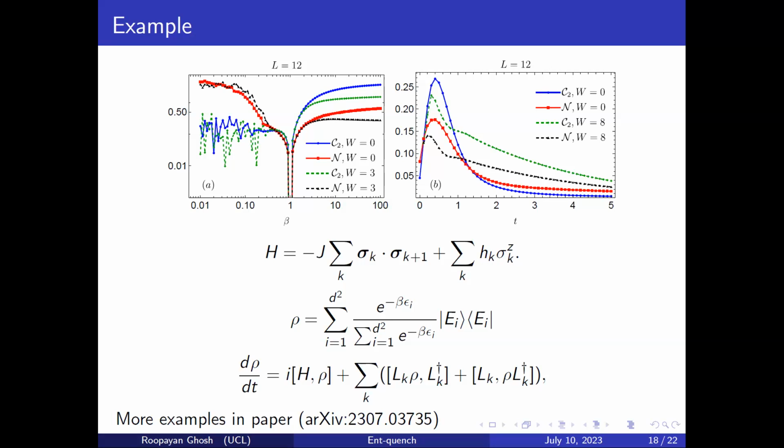Sorry, what is W in these plots? Oh, W is the strength of the disorder which I'm choosing. I chose a quasi-periodic disorder just to prevent averaging. So I'm just saying that even if I add this, nothing changes. That's just some sanity checks.